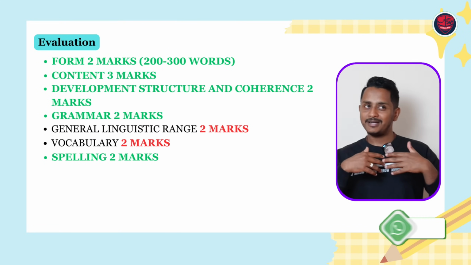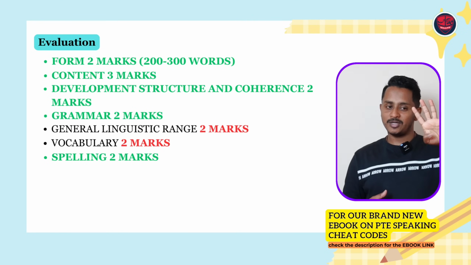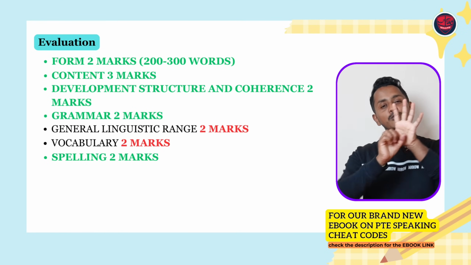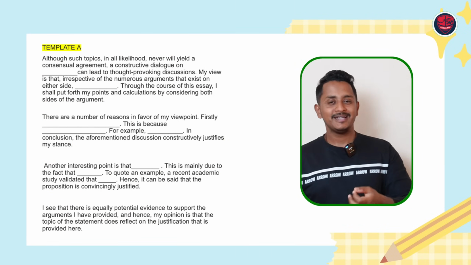So overall, what matters the most is your form, spelling, grammar, content and development, structure and coherence. But development, structure and coherence is also covered by the templates. So basically it is form, spelling, grammar and content. These 4, if you're perfect, most probably you're going to get 20 out of 20 from essay writing towards your writing section. So this is the template A that's working.